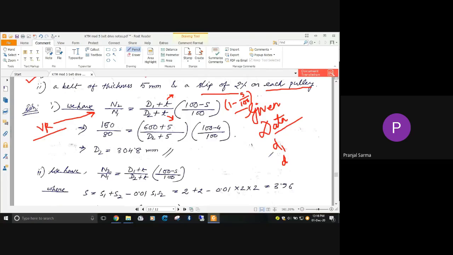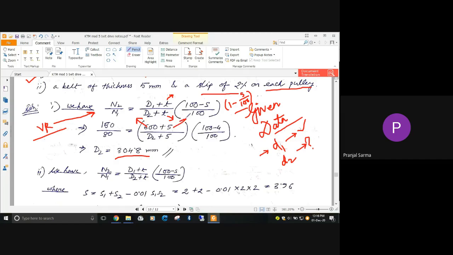D1 is given and D2 we need to find out, considering the slip that is given. Here the total slip is given as 4%, so there is no problem, and we can directly use 4.